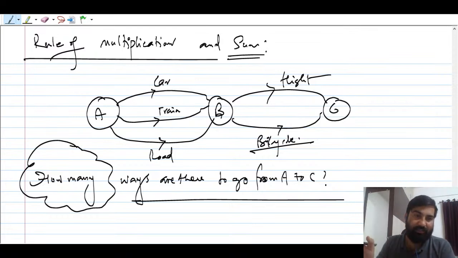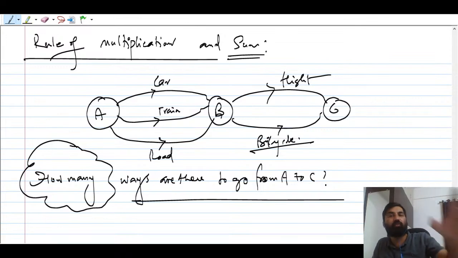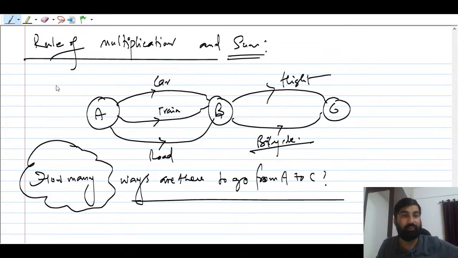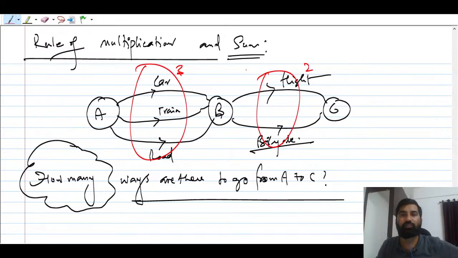So A, B, C, right? You're moving from A to B, B to C, right? So there are three ways you can go from A to B, and there are two ways from B to C. So what you're going to do is multiply, right? Why are you multiplying? Because each event has to occur, one after the other.